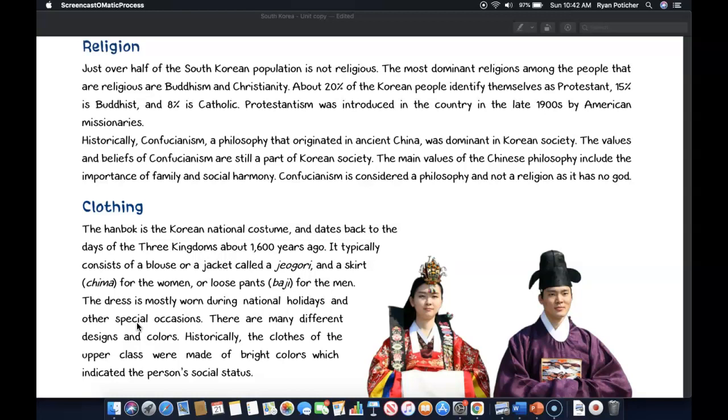Historically, Confucianism, a philosophy that originated in ancient China, was dominant in Korean society. The values and beliefs of Confucianism are still part of Korean society today. The main values of Chinese philosophy include the importance of family and social harmony. Confucianism is considered a philosophy and not a religion, as it has no god.